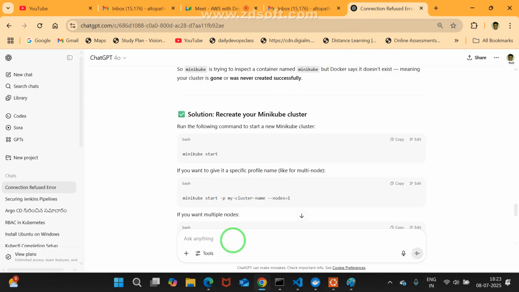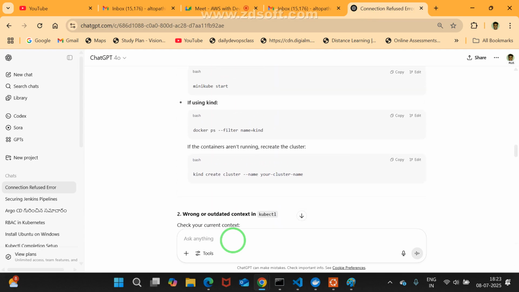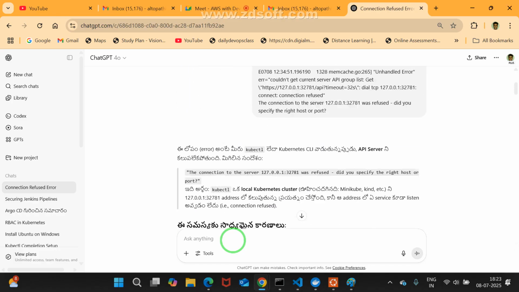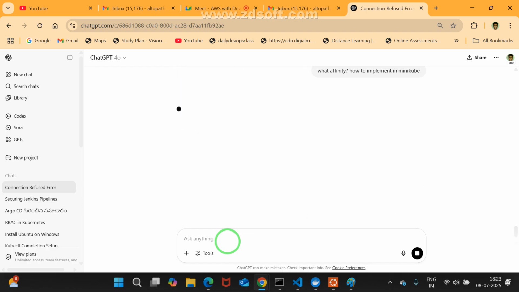There, see, very simple thing. I want to specify node label. Or else simply I may go for what is affinity, and how to implement it in Minikube. That's all. It will give everything automatically.